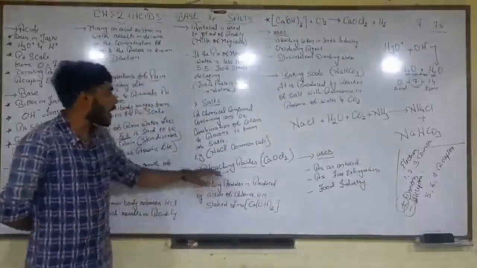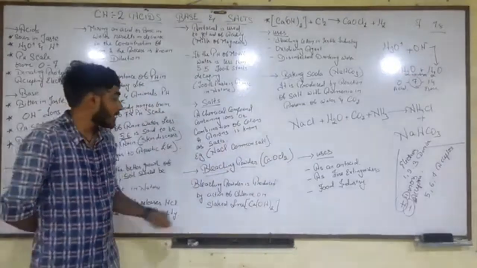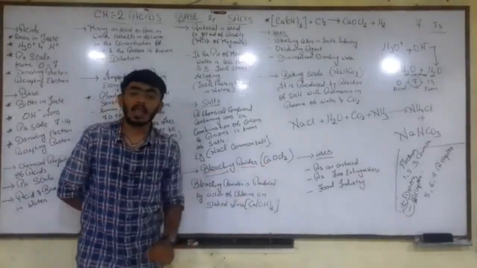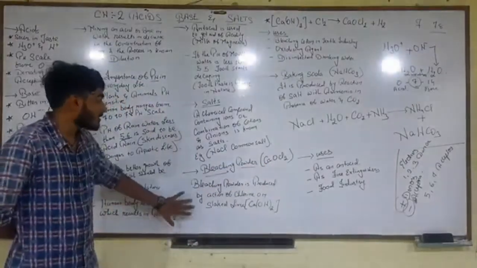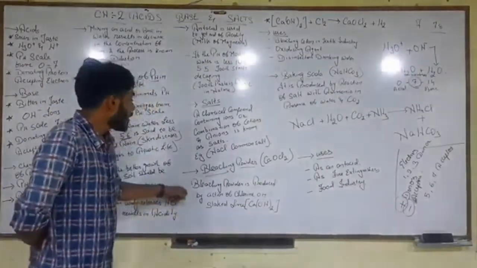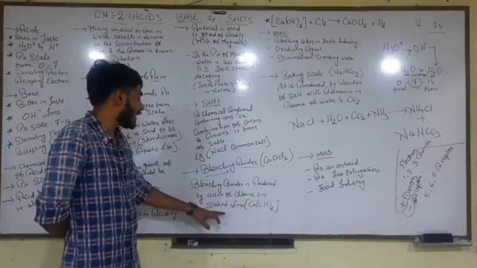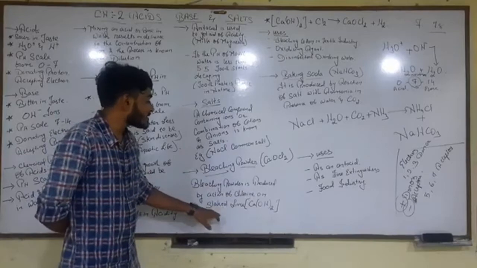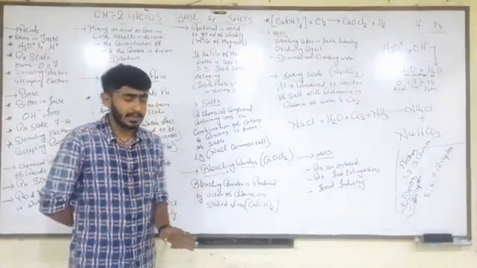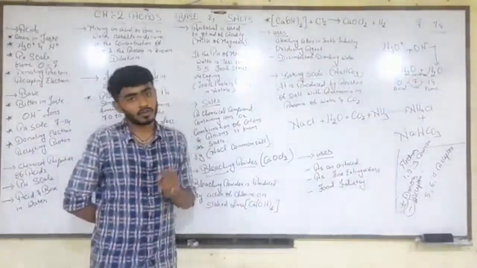The general formula of bleaching powder is CaOCl2. I repeat, the general formula for bleaching powder is CaOCl2. Today we will see how bleaching powder is produced. Bleaching powder is produced by the action of chlorine on slaked lime. Remember students, slaked lime stands for calcium hydroxide.